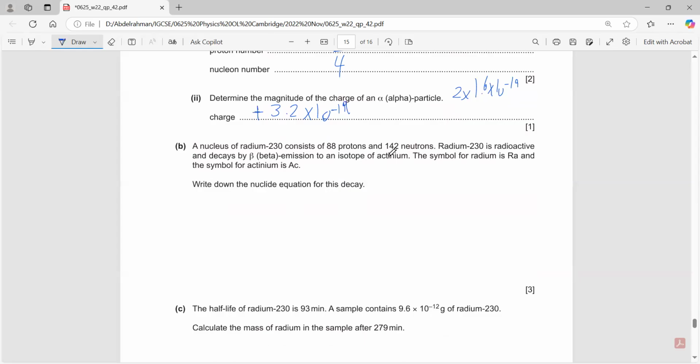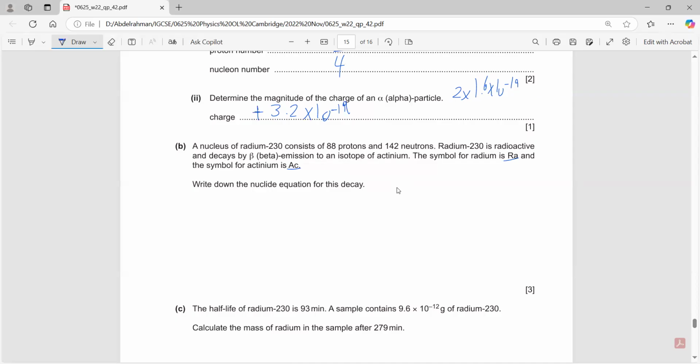Radium 230 has 88 protons and 142 neutrons. Radium 230 is radioactive and decays by beta to produce actinium. The symbol for radium is Ra, and actinium is Ac. Can I write down the nuclide equation? Yes, I can. It's more of a chemistry question.